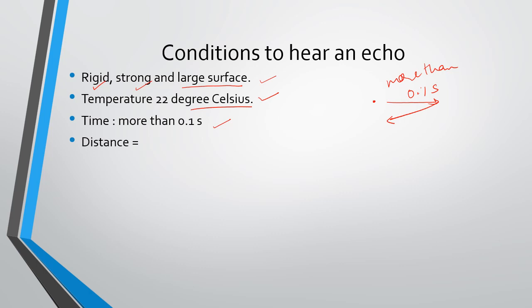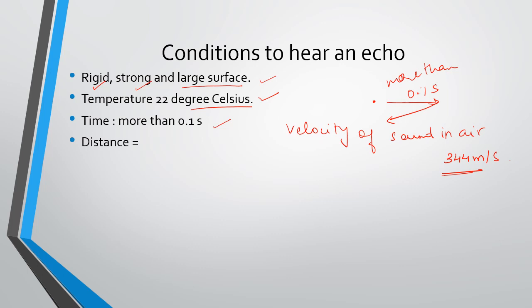Why? Because our brain retains the sound for only 0.1 seconds. Then immediately it is ready for another sound. And you all know that the velocity of sound in air is 344 meters per second. That is, in 1 second 344 meters is being covered. So how would you calculate the distance? Now how much distance has to be there for an echo to be heard?